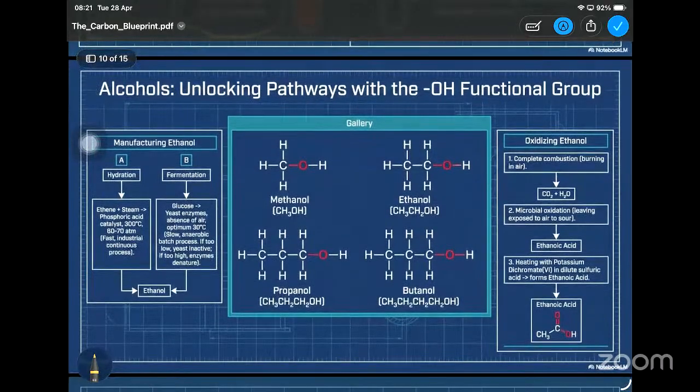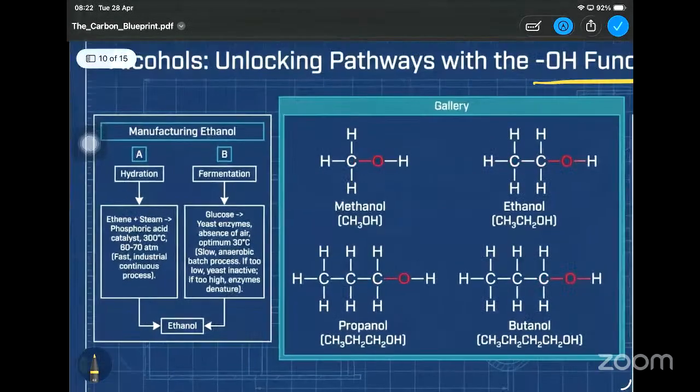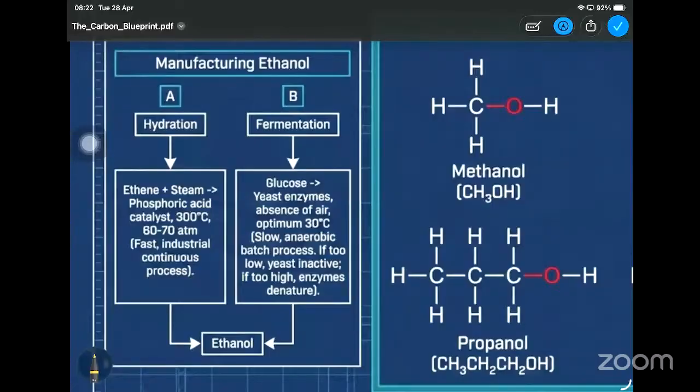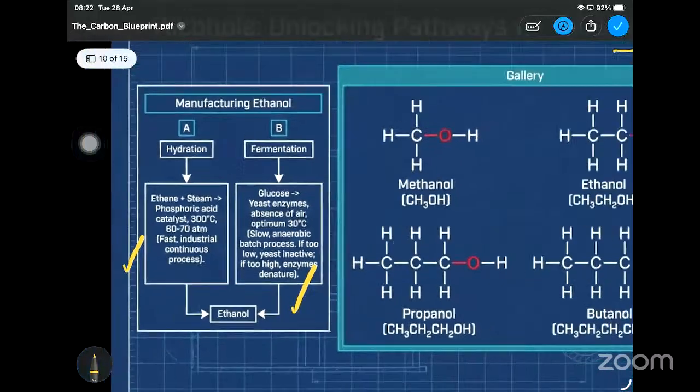Then about the alcohols. Alcohols are the compounds having the OH functional group. Manufacturing ethanol: a flow chart is given. There are two methods, hydration and fermentation, with some conditions that we can use. Please go through it.